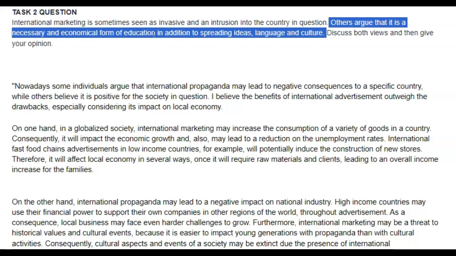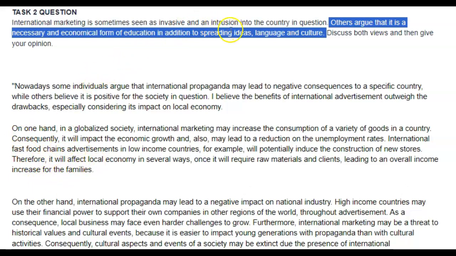Okay. And a lot of people misinterpret this. This is one of the ways that IELTS uses to check your vocabulary indirectly. Okay. You need to know what economical means. So they're not asking about the economic growth that results from international marketing, but they're asking you, how does this educate people in an inexpensive and necessary way? Okay, so you've misunderstood the topic, I'm afraid. And it's a shame because I think you did a good job in general. Okay, but you didn't talk about what it's asking you.